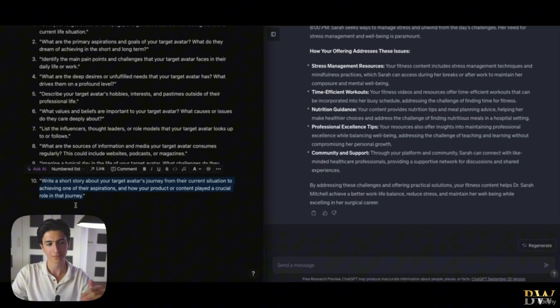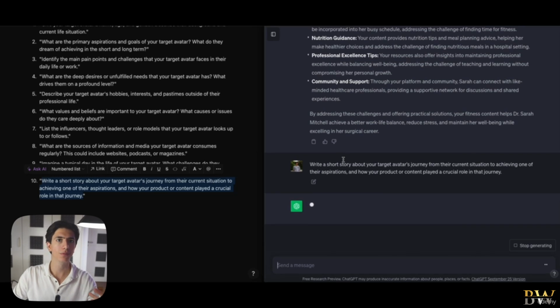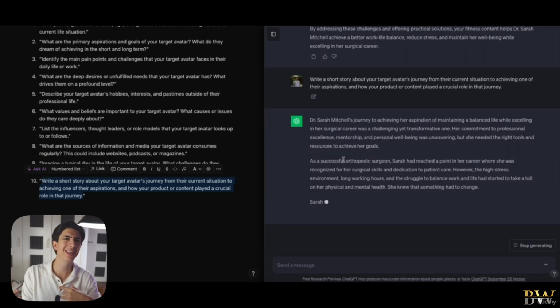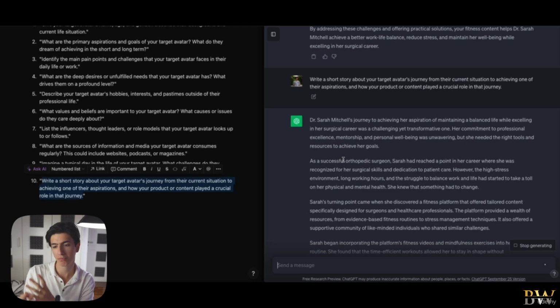So now we're going to go to the 10th and final prompt of this lesson right here, which is write a short story about your target avatar's journey from their current situation to achieving one of their aspirations and how your product or content played a crucial role in this journey. So this is actually a prompt that we would use, and the answers of this prompt aren't that important for us, simply due to the fact that we need to have created content in order for this story to work for us.